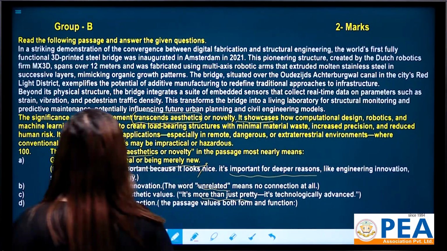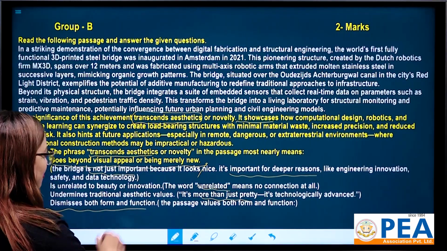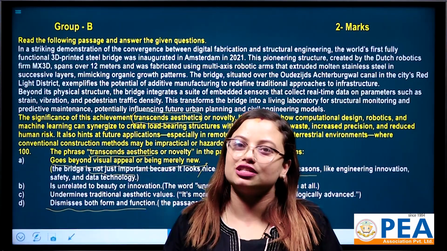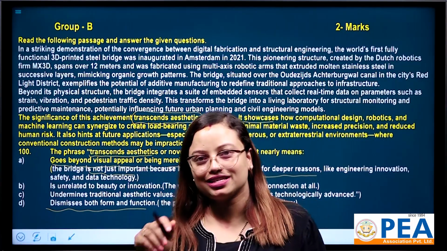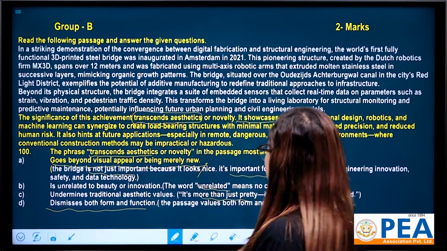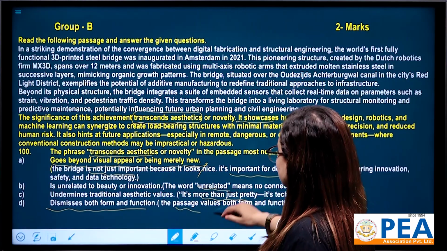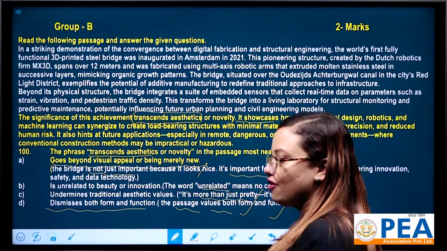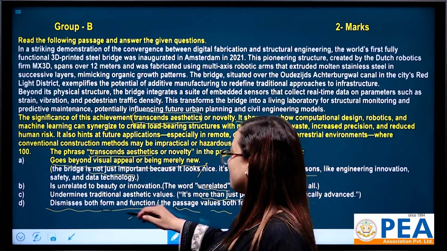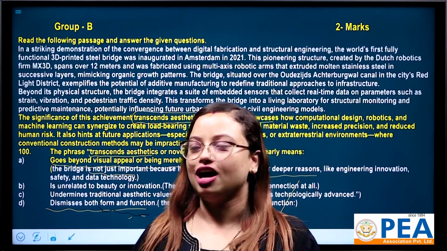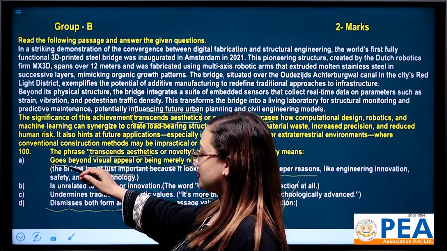What about number D? Dismisses both form and function. Here dismisses means rejects, which is wrong because it never rejects. Actually, the passage values both form and function. So how can we say dismisses both form and function? That's why option number A is the correct answer here.